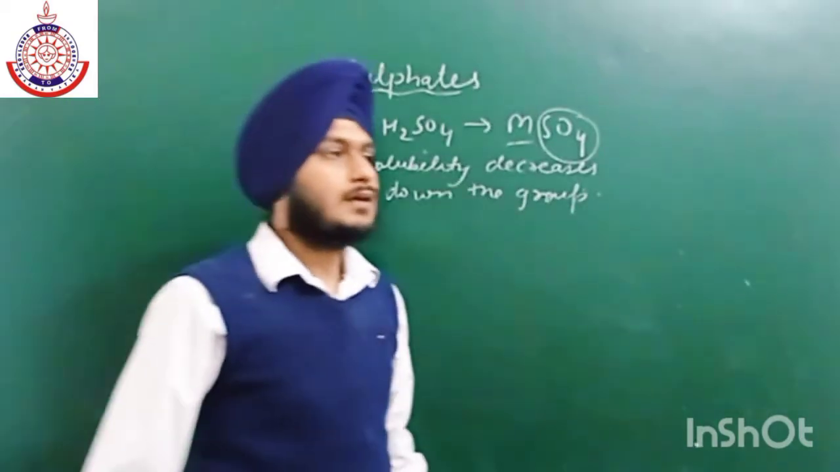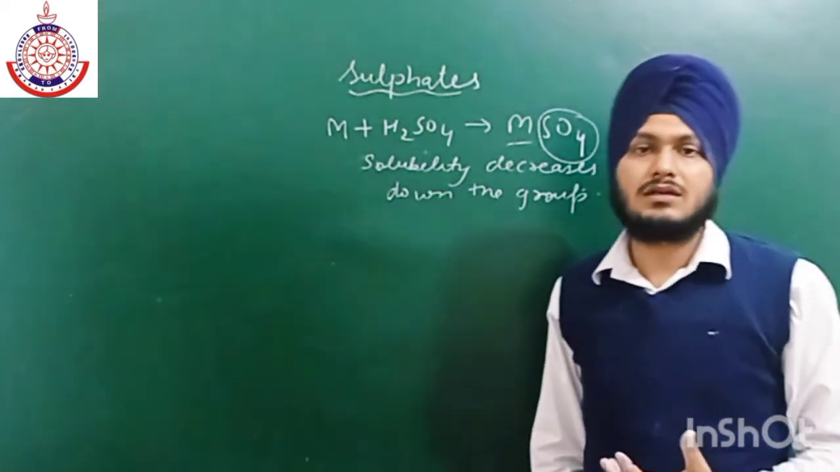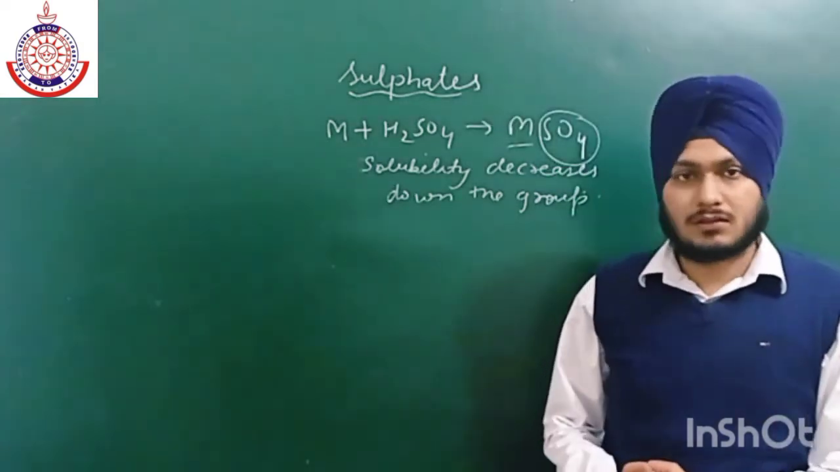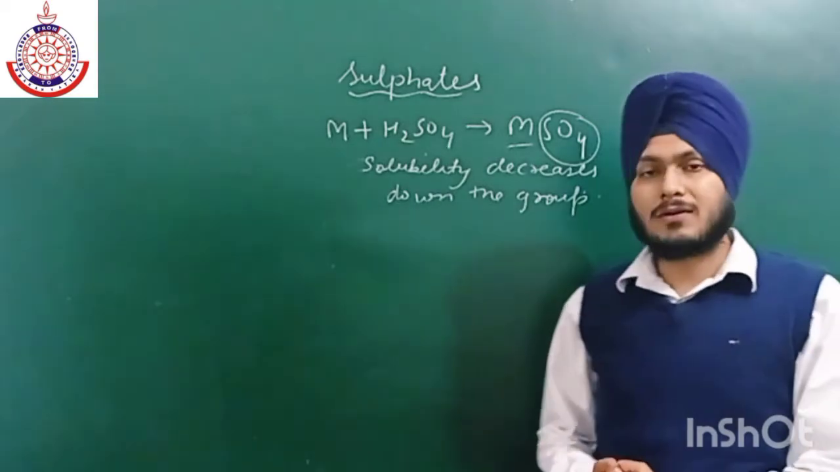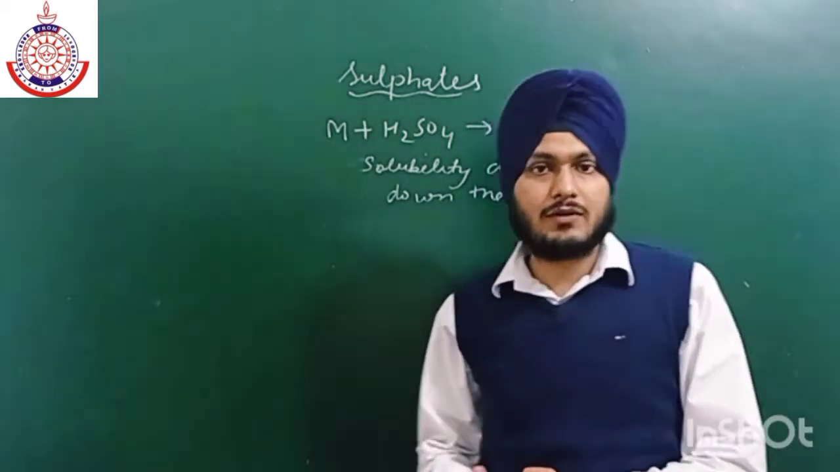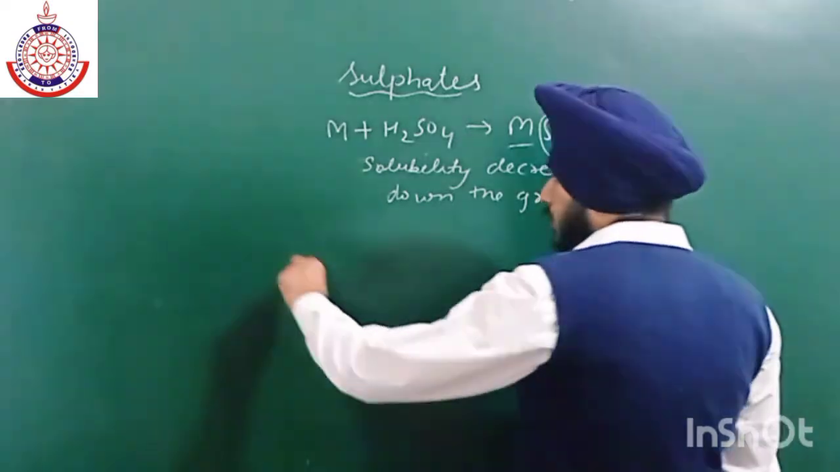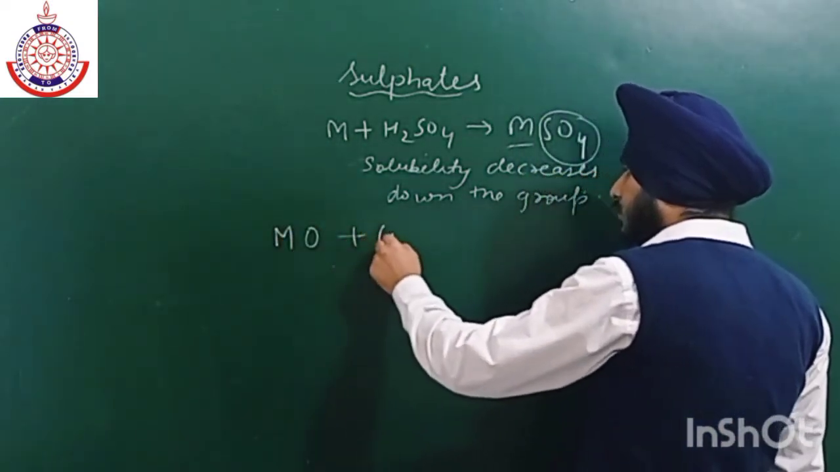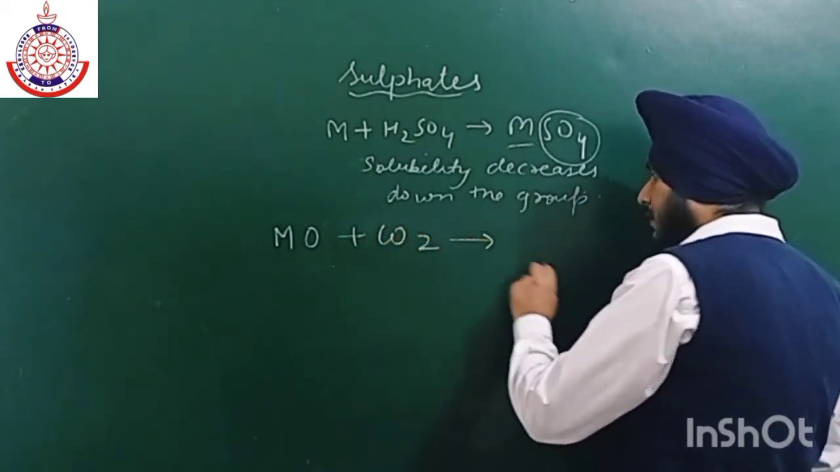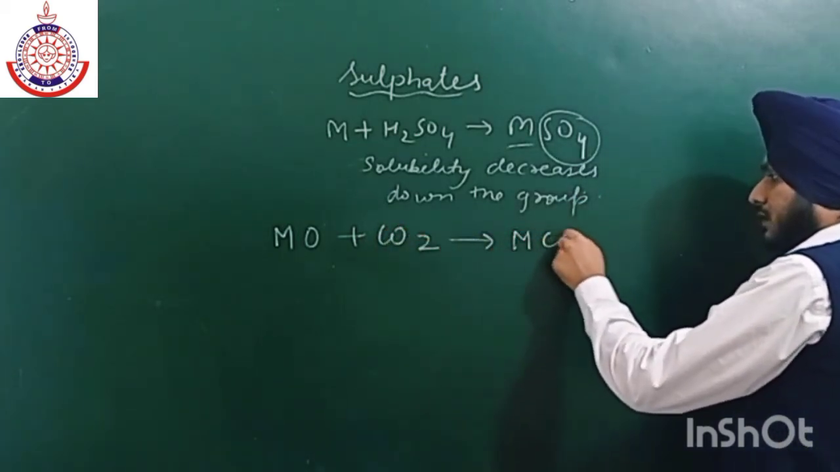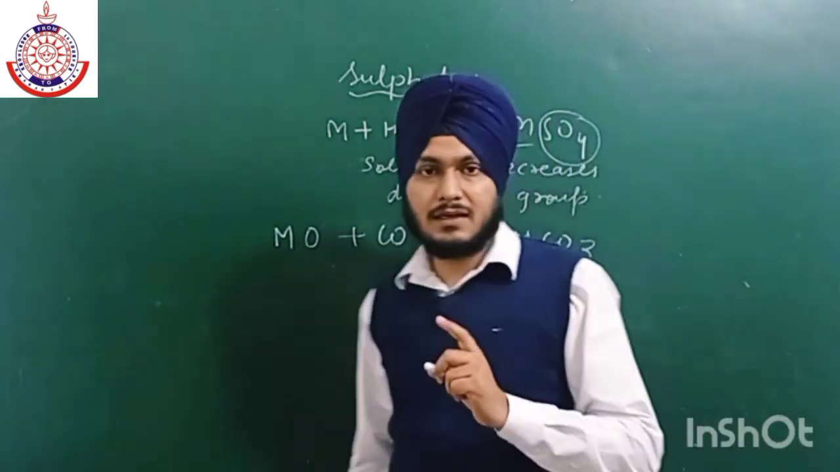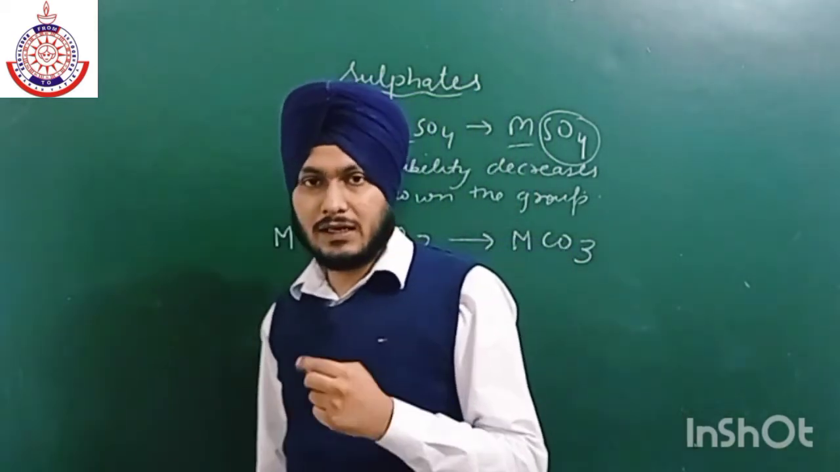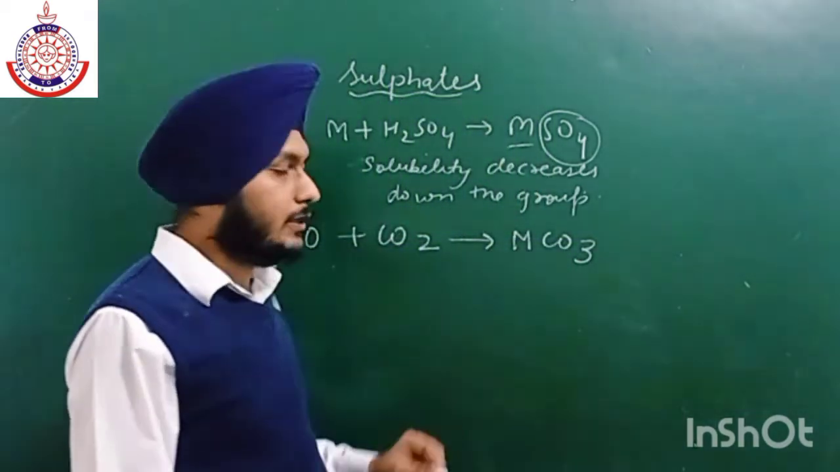Now let us discuss the solubility of carbonates. Next we have the carbonates. If we talk about metal carbonates, how can we prepare them? We can easily prepare metal carbonates by reacting metal oxides with CO2, giving MCO3. Now there is a very important question in 10th class: a white solid,